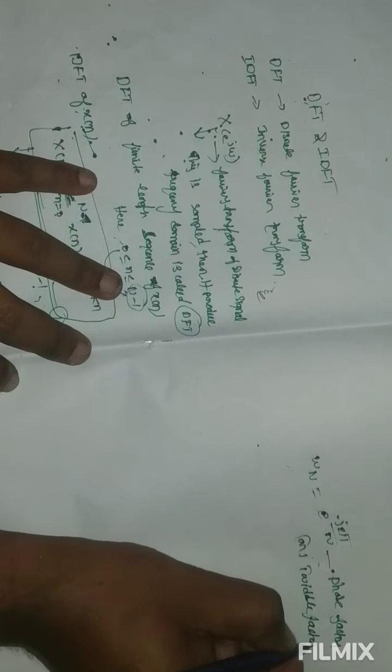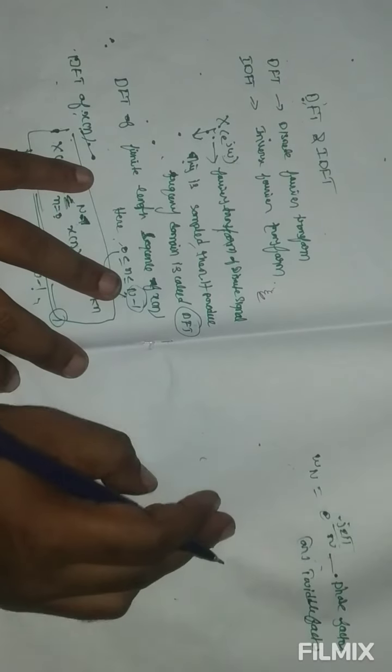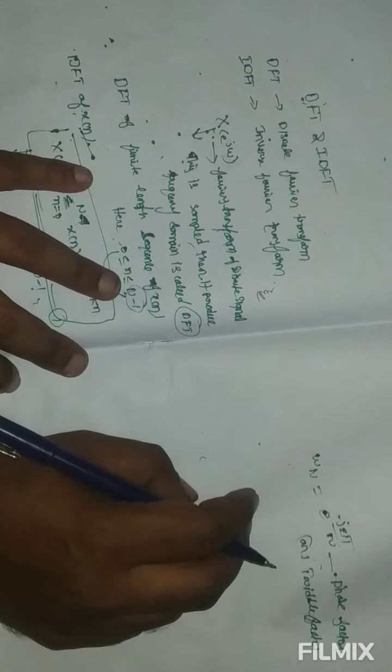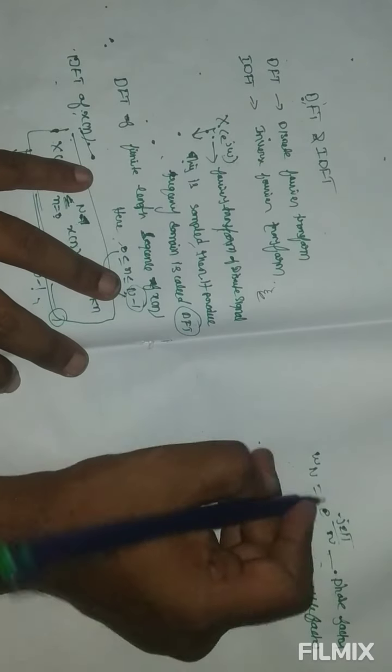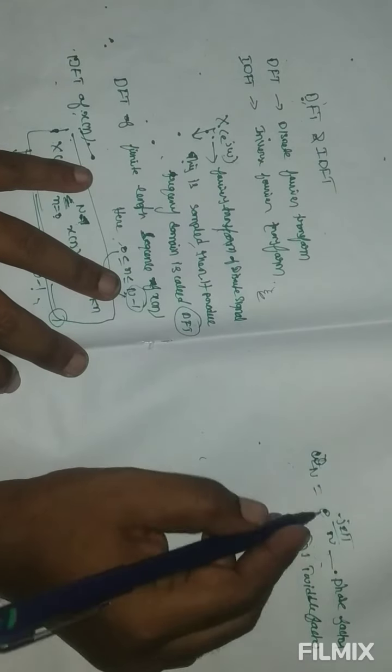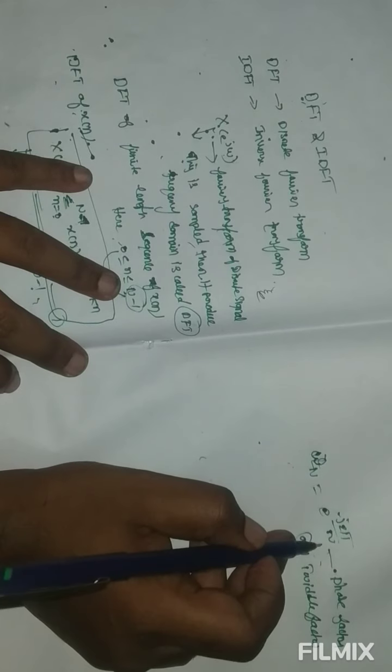This is very, very important for the next topics, the butterfly structure, IIR filter and FIR filter. Omega N equal to e power minus j 2 pi by N.